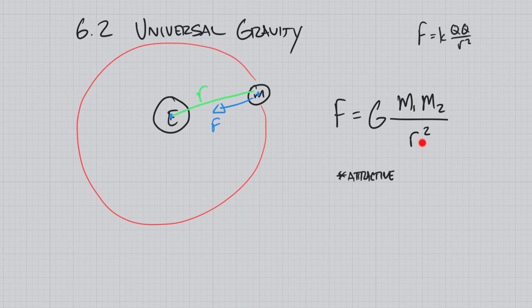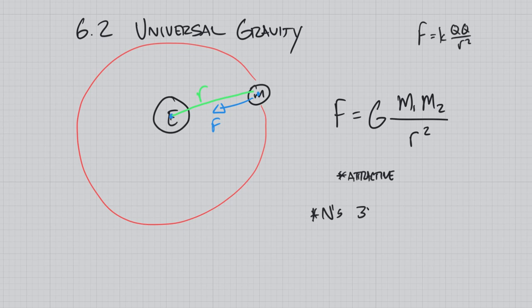So as the radius gets bigger, the force actually gets smaller. So if the moon was farther from the Earth, say out here, then the pull that the Earth would have on the moon would be less, and the pull that the moon would have on the Earth would also be less.